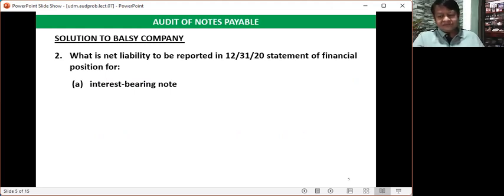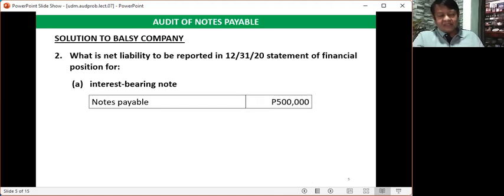So let's continue. Question number 2: what is the net liability to be reported in the December 31, 2020 statement of financial position? For letter A, the interest-bearing note. Here is the presentation. The notes payable to Aliana is 500,000 pesos.